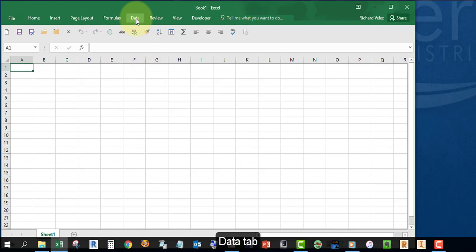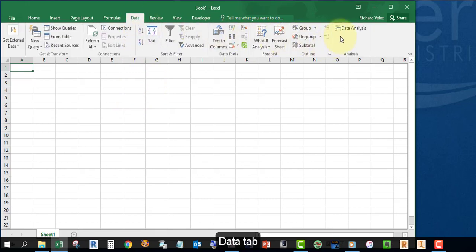Open the Data tab and you should see Data Analysis here under Analysis. Pin this ribbon open.